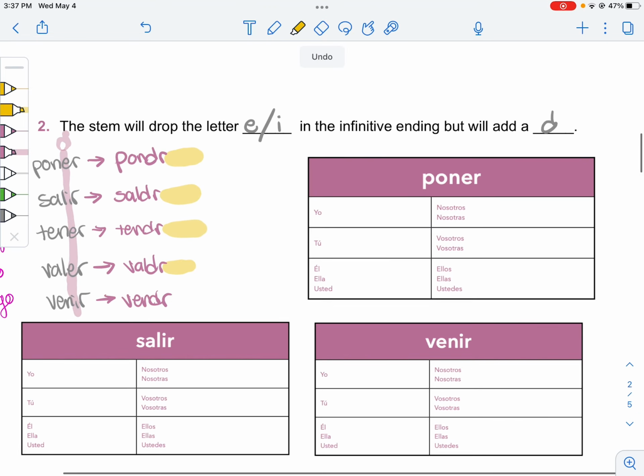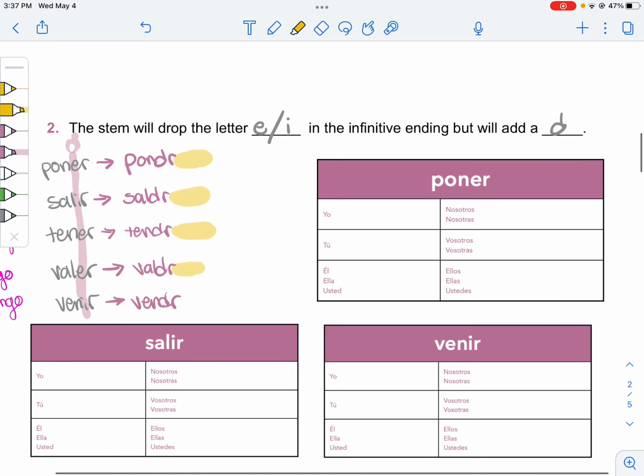For example, poner means to put. So to say people will put, we drop the E, replace it with a D to give us pondr something.